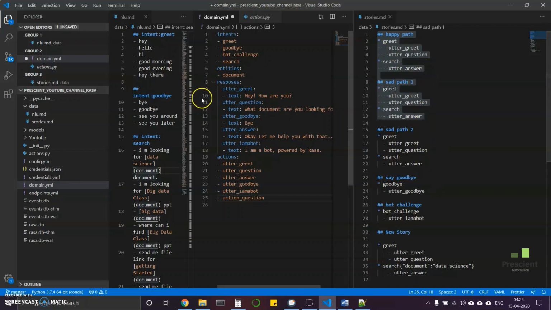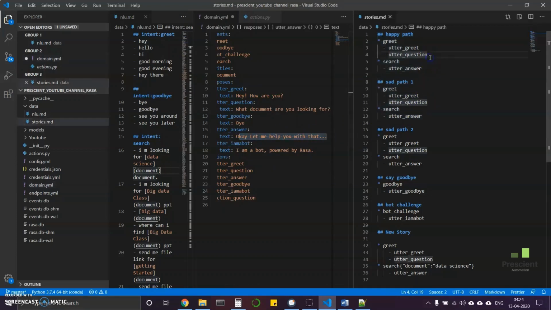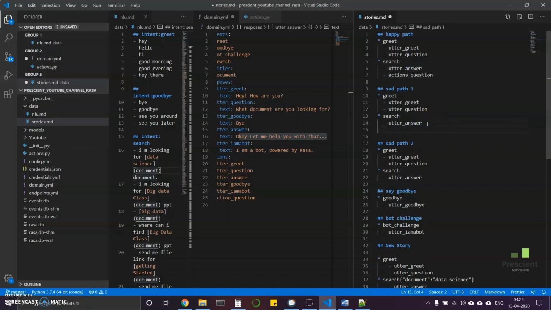Currently, in the utter answer, "Okay, let me help you with that" is uttered. But after that, it should search for the actions file, that is actions.question, and it should be mentioned after every utter answer.